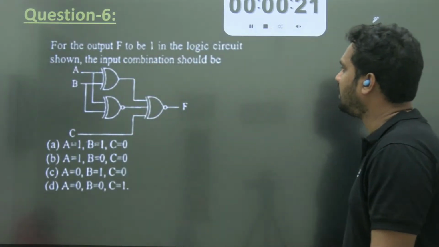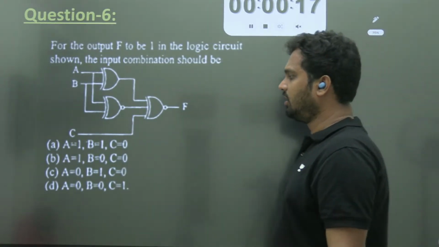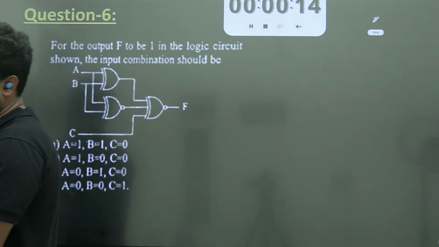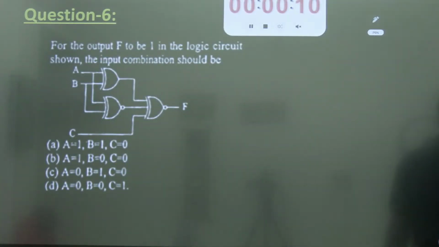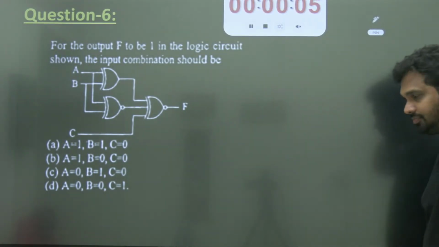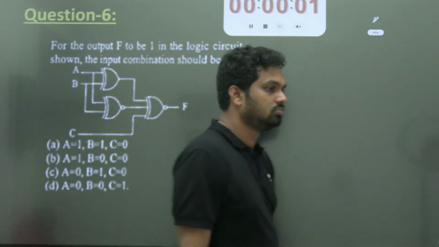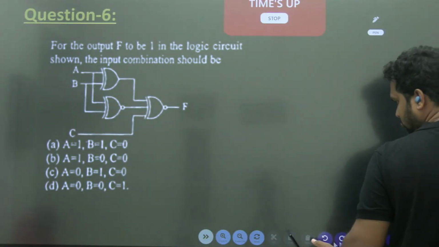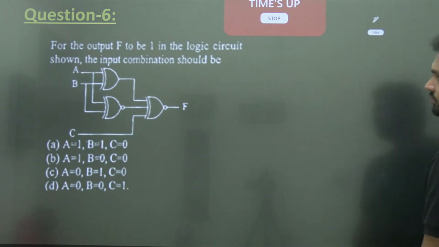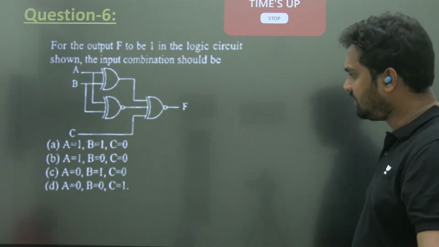For the output F to be 1 in the logic circuit shown, what should the input combination A, B, C be? Question number 6. Option D is the right answer.